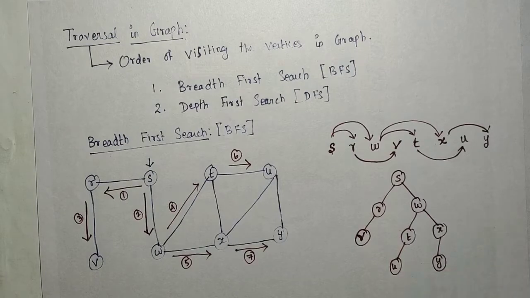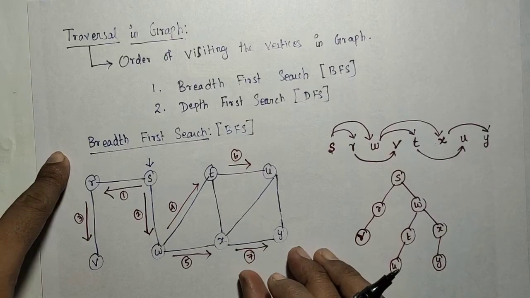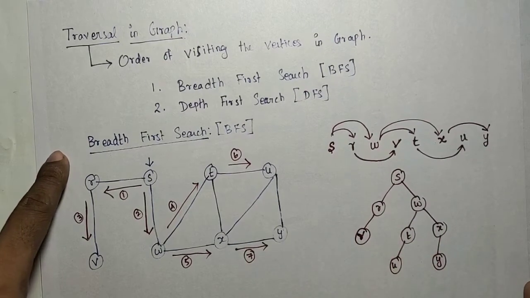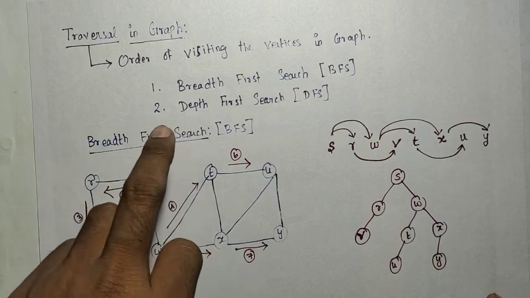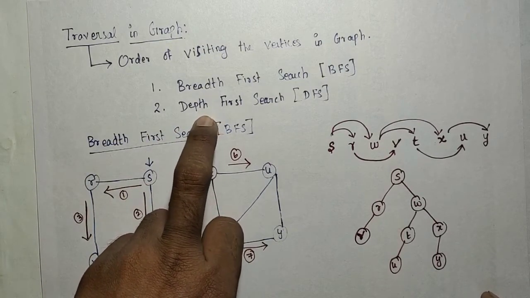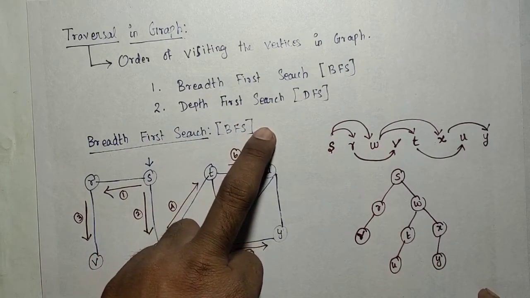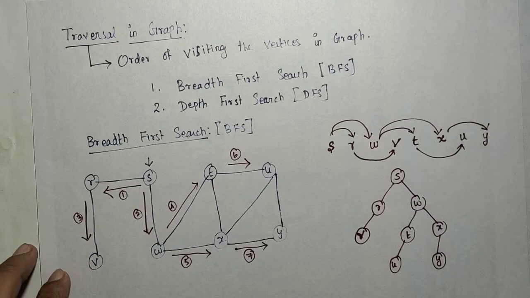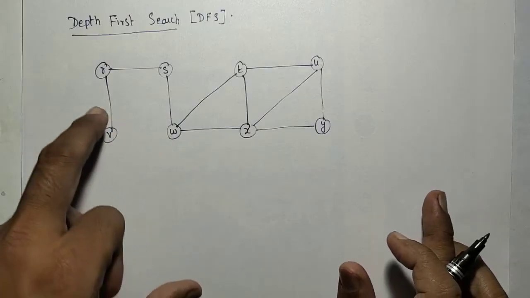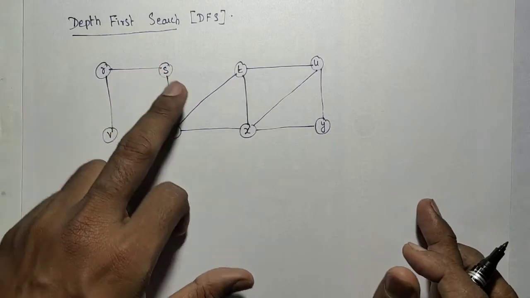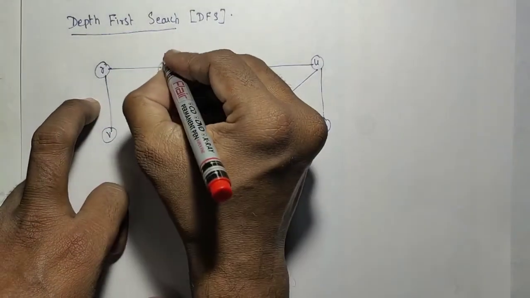For this we need to write an algorithm to do the breadth first search. To implement breadth first search, we will use the queue data structure. Similarly, for implementing depth first search, we will use the stack data structure. Next, how to do the depth first search? Again, we will start from the starting node.